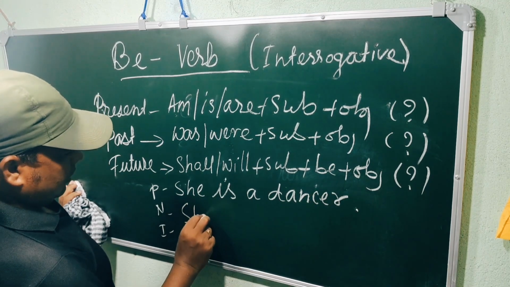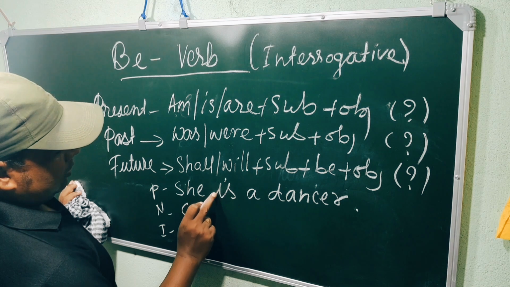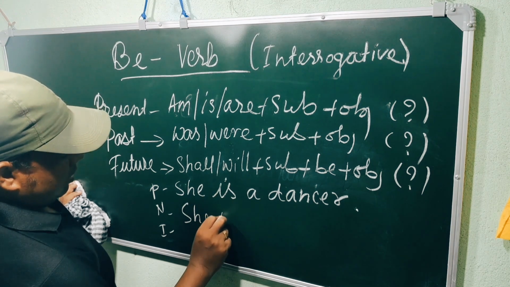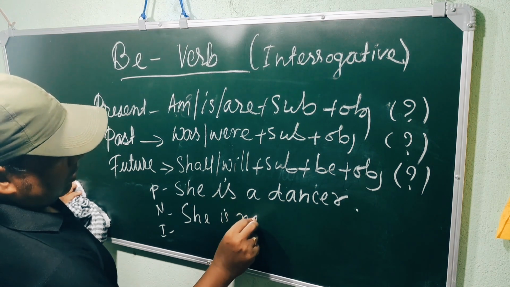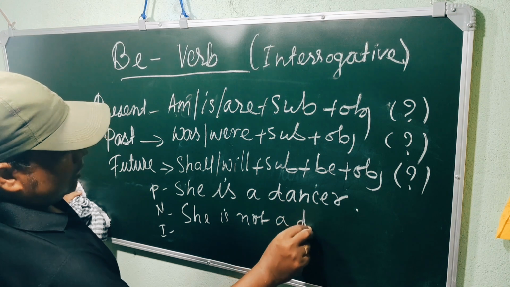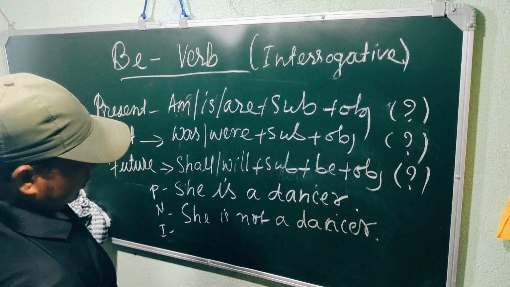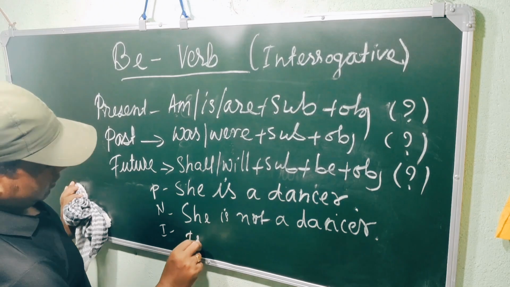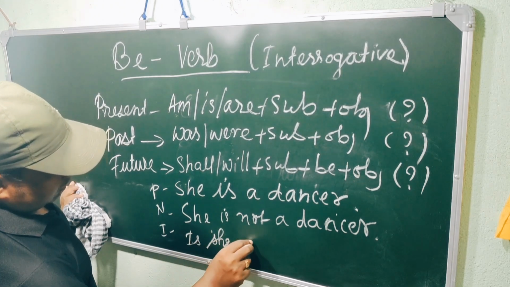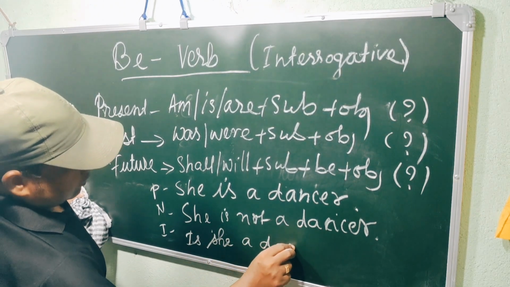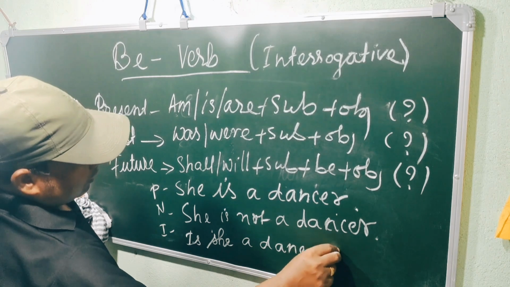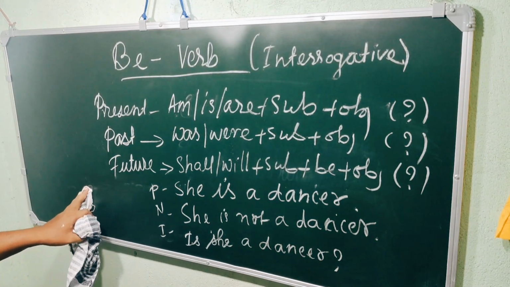She is not a dancer. Is she a dancer? This is the example of present.